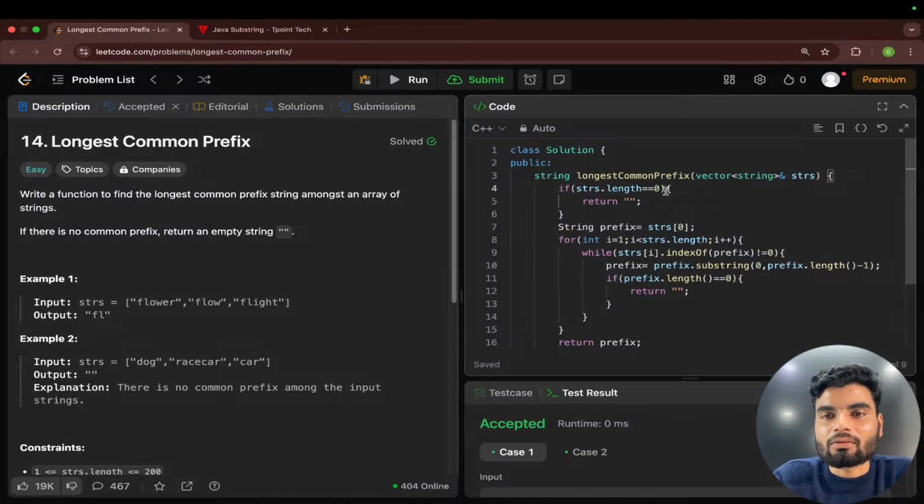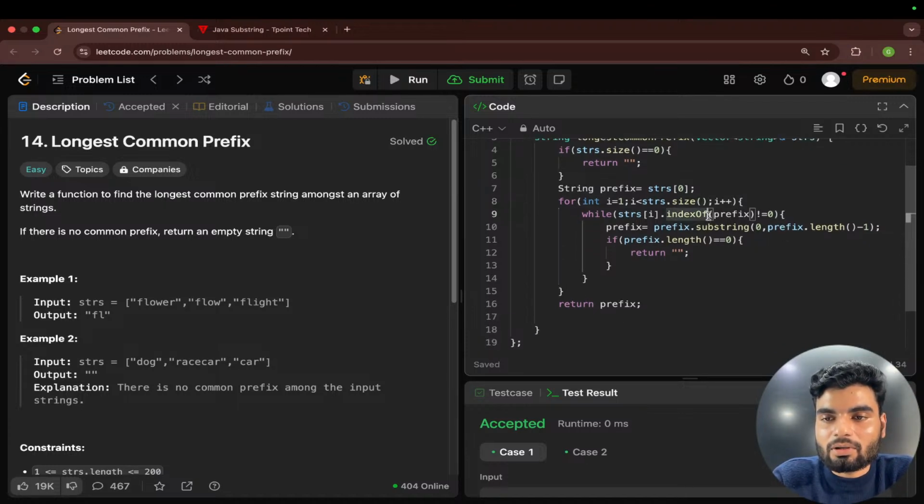Oh, we have a vector, so we will not have this length. We will have size. Okay, and here also we will have size in C++. Okay, Gangadhar. Now here we don't.